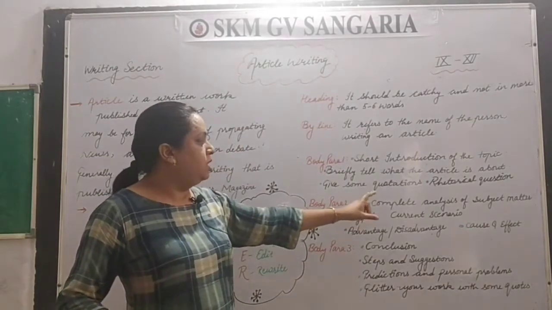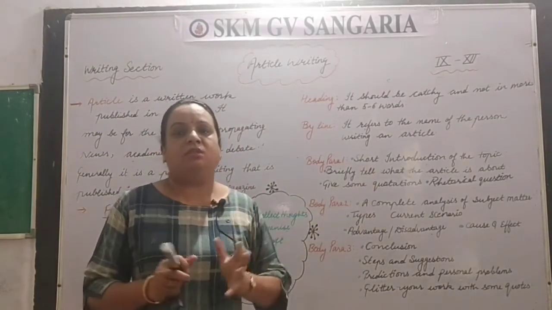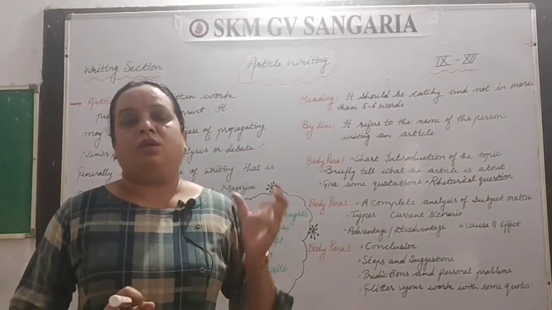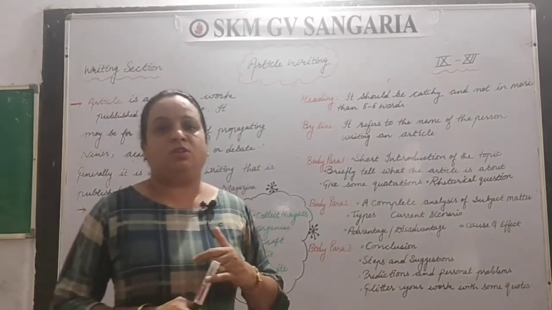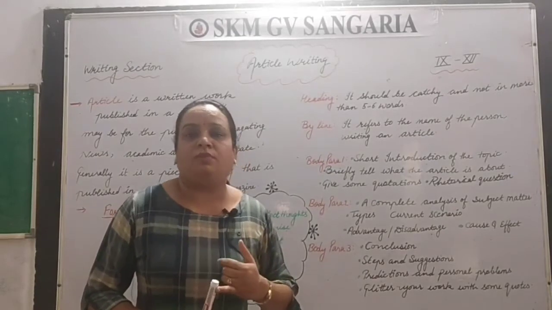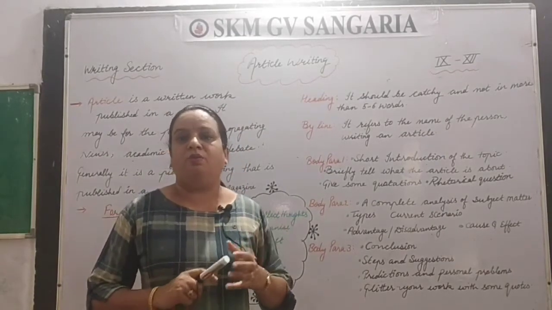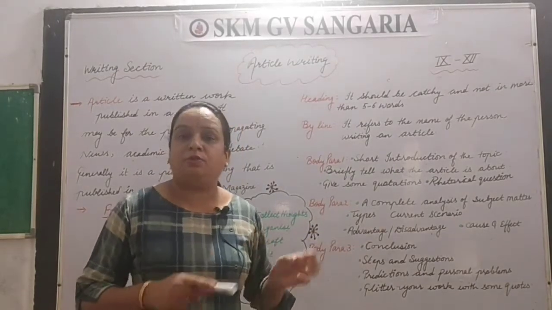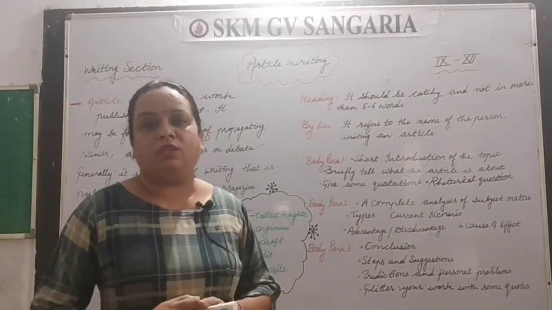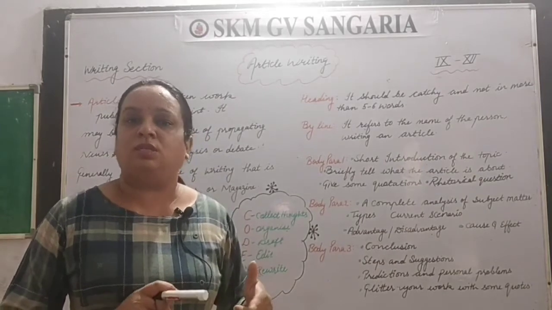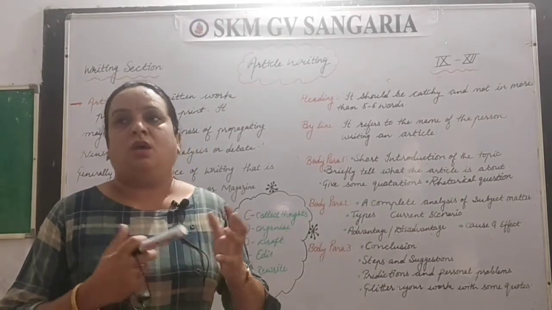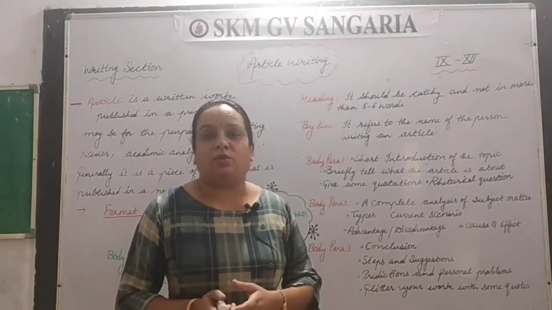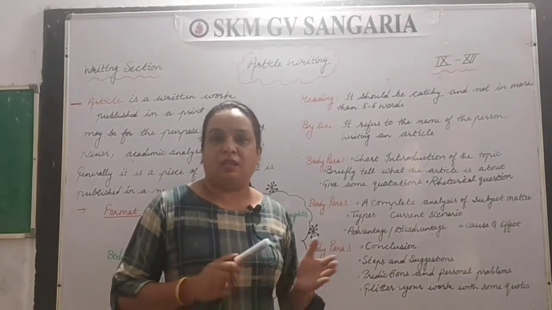Here you have to just do the analysis of the subject matter, meaning whatever the advantages of the particular topic, what are the disadvantages of that, what are the causes and effects of that particular topic which is given to us, and what are the types of that problem, if we are mentioning any problem in that. And then what is the current scenario, what is the current situation, you can add that also.